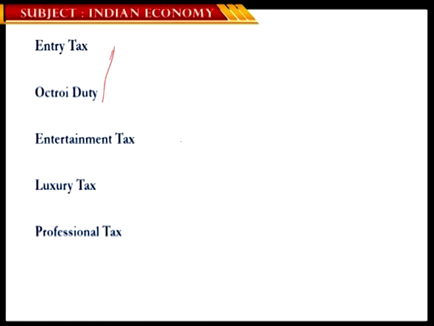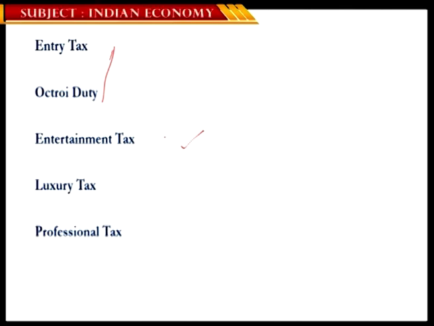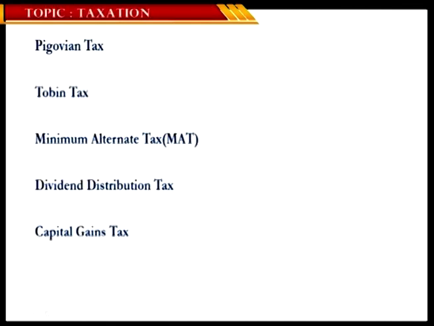Entertainment tax is levied upon entertainment services. Let's say if you have been to a movie, you might notice that there is a tax, generally called an entertainment tax. On any such entertainment services consumed, one has to pay an entertainment tax. And then luxury tax, it's self-explanatory, isn't it? Luxury tax is a tax levied upon luxury goods and services. And then professional tax, a tax on the practice of a profession. Whether you practice law or medicine, whatever it is, in this country one is liable to pay a tax called professional tax.